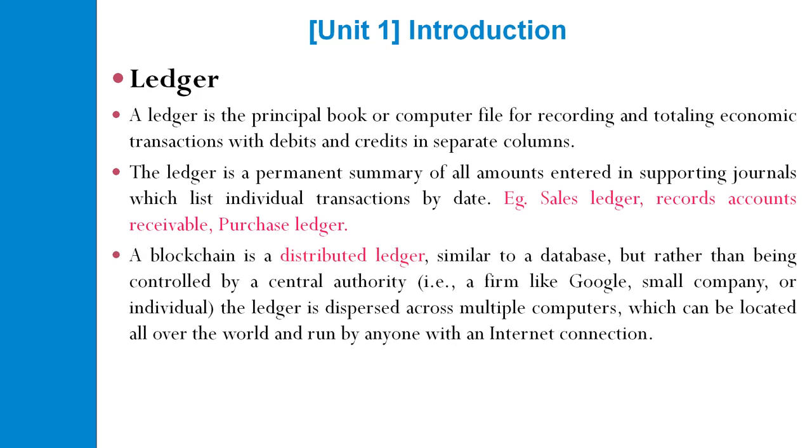So what is blockchain now? Blockchain is a distributed ledger similar to a database, but rather than being controlled by a central authority like a Google firm, a small company, or an individual, the ledger is dispersed across multiple computers which can be located all over the world and run by anyone with an internet connection.